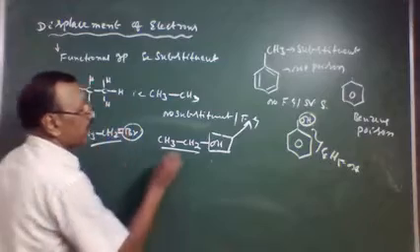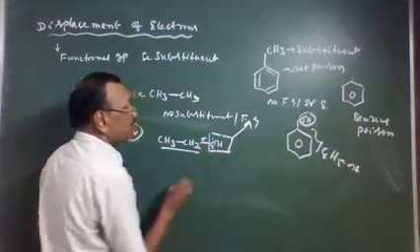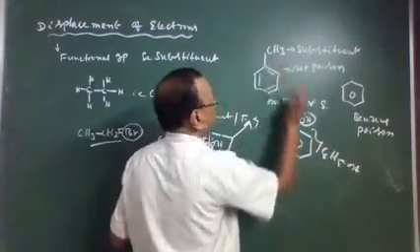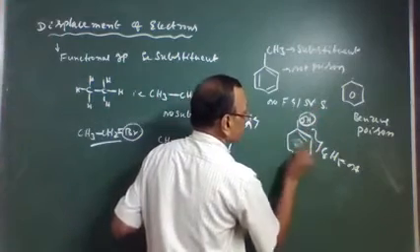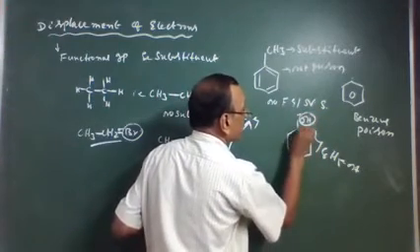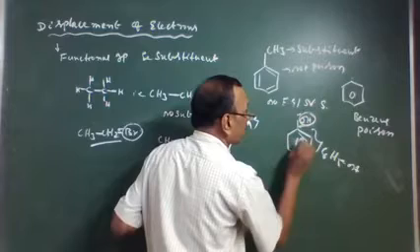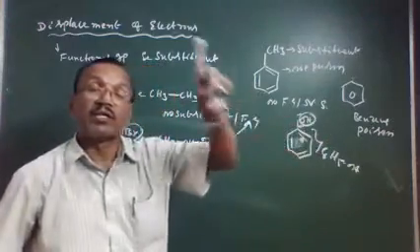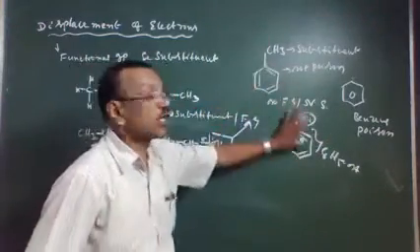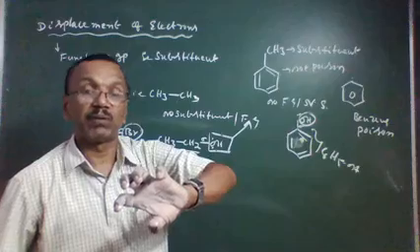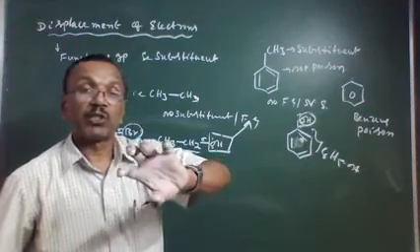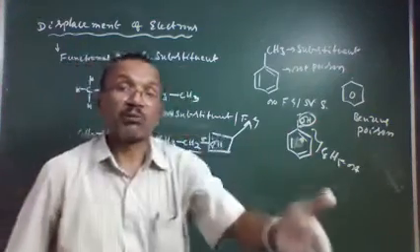Electron displacement. There are sigma electrons, lone pair, sigma and pi electrons. Displacement of electrons depends upon the functional group present in the organic molecule during the course of chemical reaction.